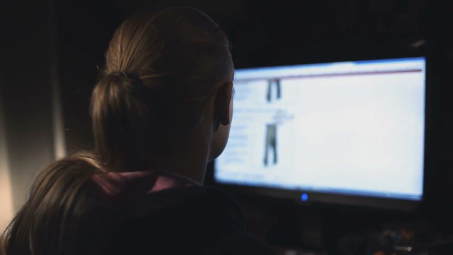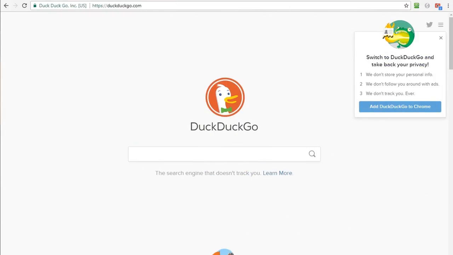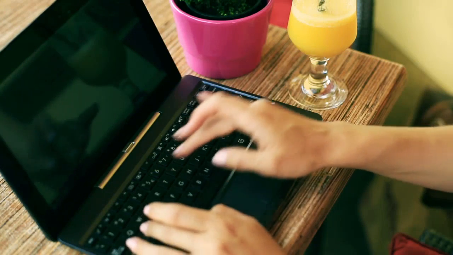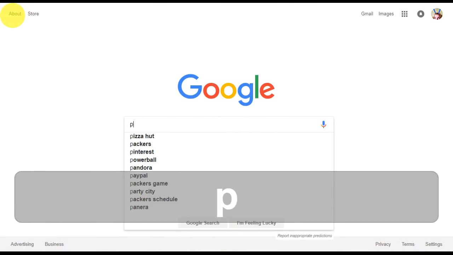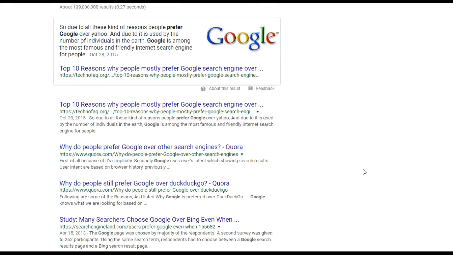Computer users have a range of choices when it comes to which search engine they want to use. Possibilities include Yahoo, Baidu, DuckDuckGo, Bing, and Ask. Some users don't care which search service their computer uses, but others strongly prefer Google. If you are one of these users, go ahead and change your default search engine to the one that you trust.